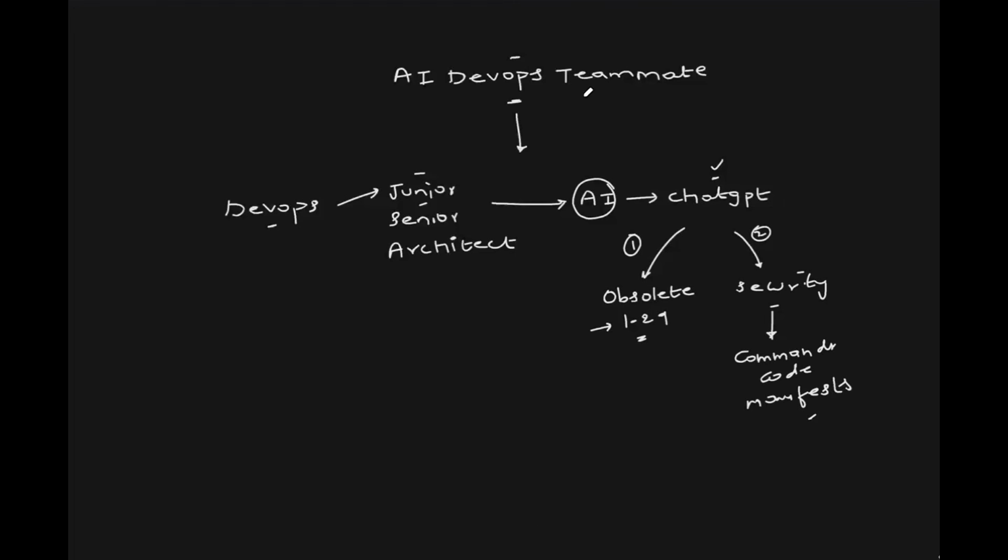That is where you need an AI DevOps teammate. Instead of everyone using different things, one engineer in the team using ChatGPT, another using GitHub Copilot, another using something else, what we are going to learn in the video is to build an AI DevOps teammate that will be internal to your organization and internal to your DevOps team. What advantage would we get, Abhishek?